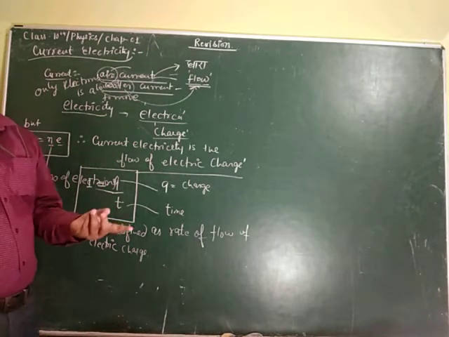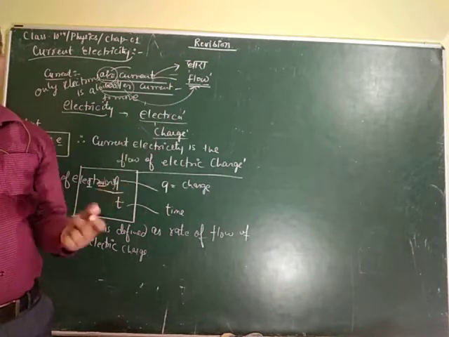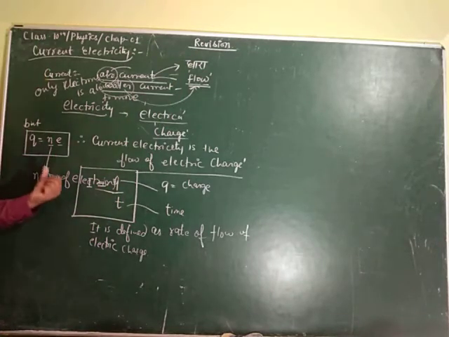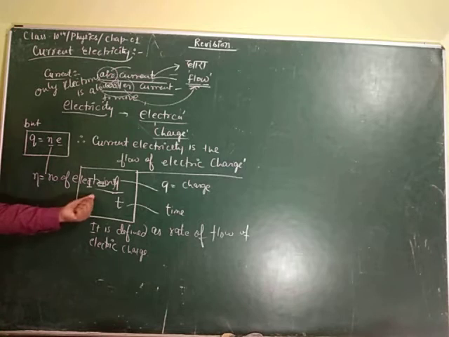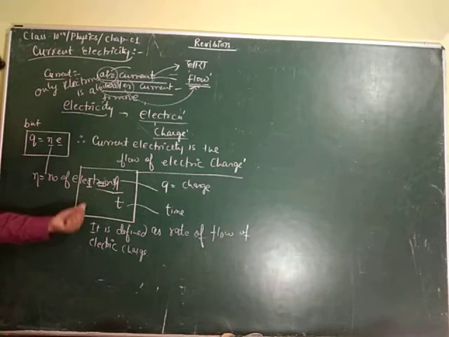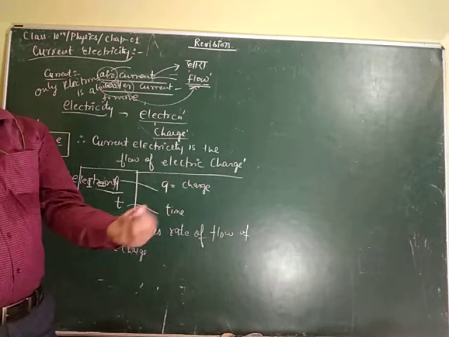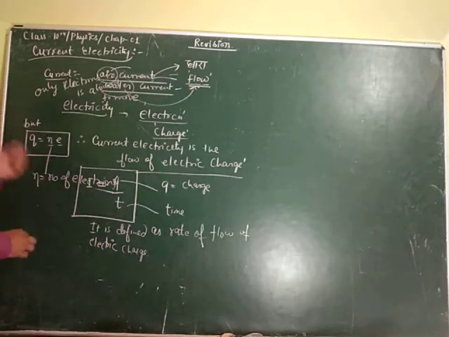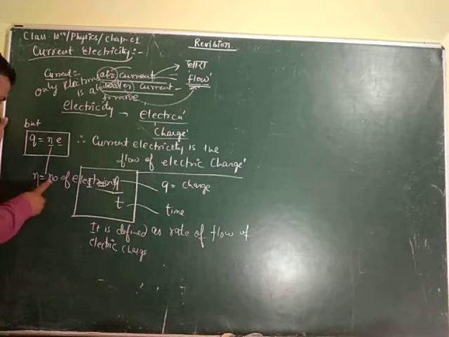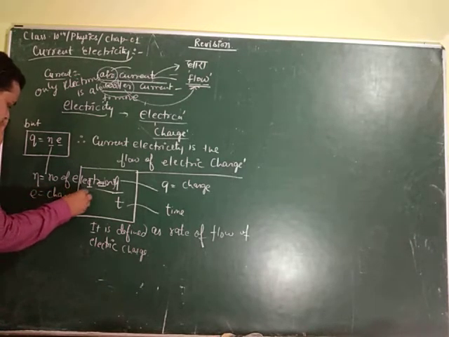Sometimes many students say the rate of flow of protons also. No, that is not the meaning of current. This is where the definition is made. It is the rate of flow of charge, or mainly the rate of flow of electrons, because only electrons are flowing here. So N is the number of electrons, and E is the charge on an electron.